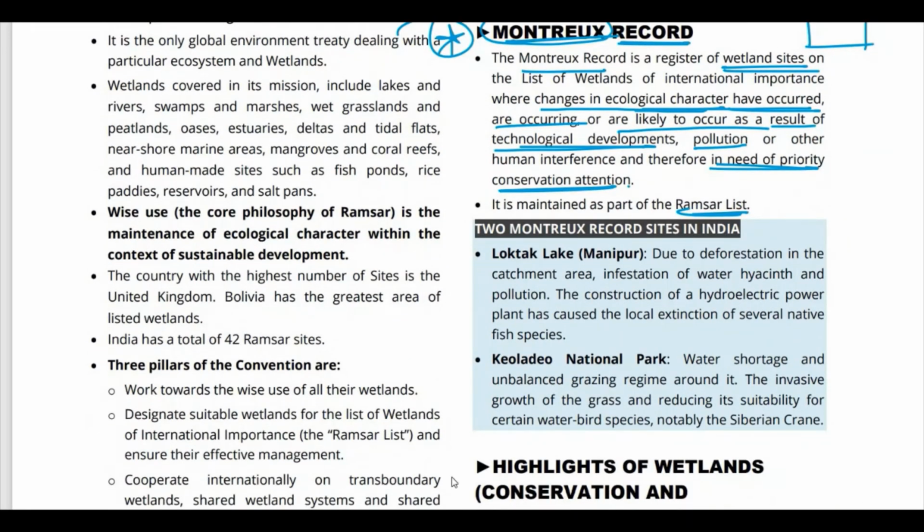India में, remember very importantly, there are two Montreux record sites in India. Very, very important. Loktak Lake, Manipur में. This is a Montreux record site in India. And Keoladeo National Park, कहाँ पर है ये? राजस्थान में. Keoladeo National Park is again a very important site because it is a Montreux site. Ramsar site भी है. Ramsar site है obviously.